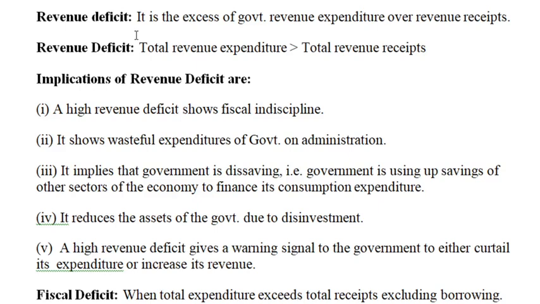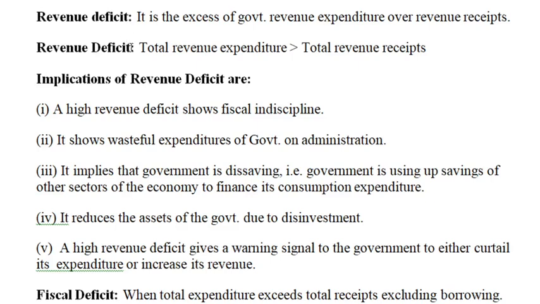It is very easy to calculate: revenue deficit is equal to revenue expenditure minus revenue receipts, where revenue expenditure is the sum of interest payments and non-interest expenditure. One more way to calculate revenue expenditure is the sum of plan expenditure and non-plan expenditure. Revenue receipts are calculated as the sum of tax revenue and non-tax revenue.